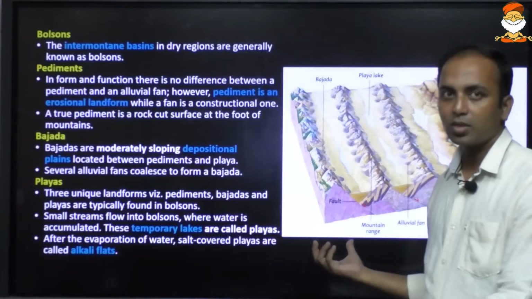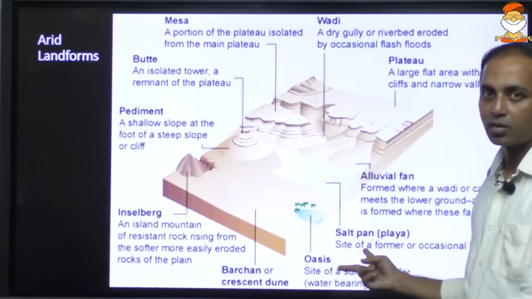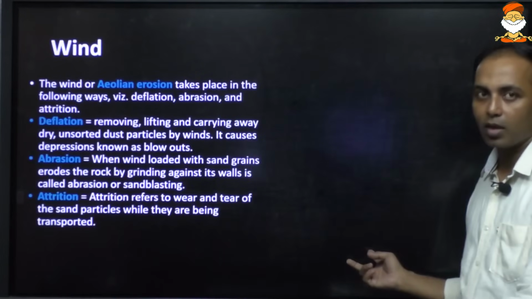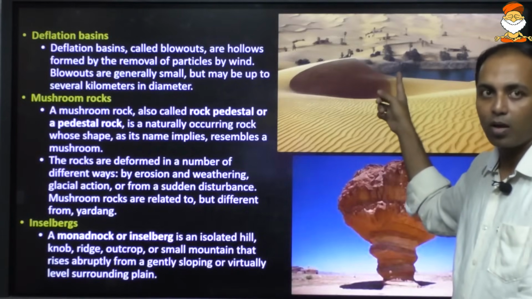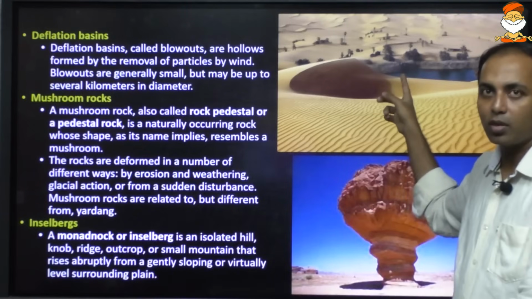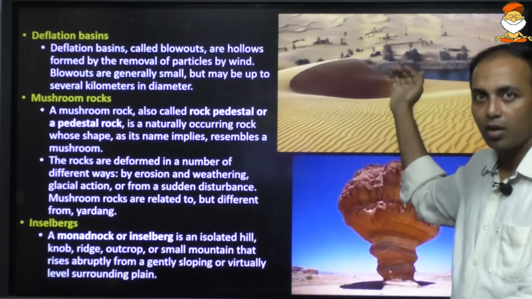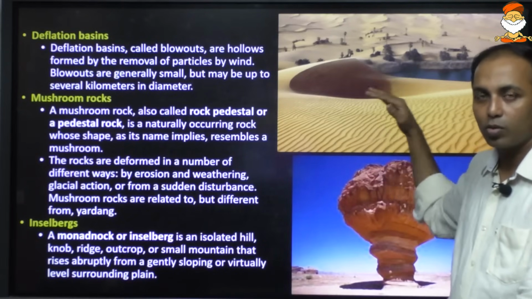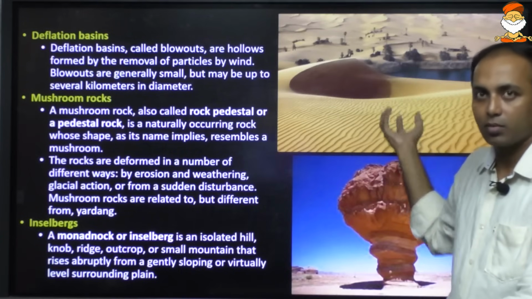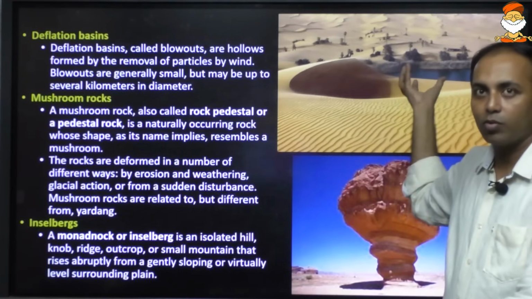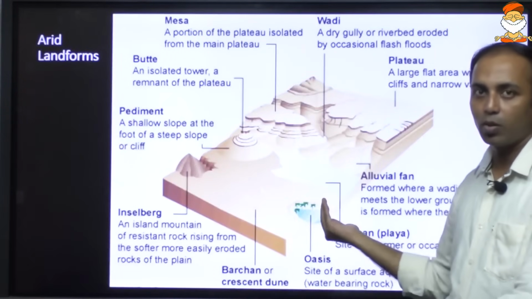So oasis and playa, they both are lakes. Now with respect to the oasis, when the erosion is taking place, a point may come that the wind has eroded the sand so much that the water from below is coming up, leading to the formation of a lake known as oasis. So oasis is the lake where the water is coming from below.